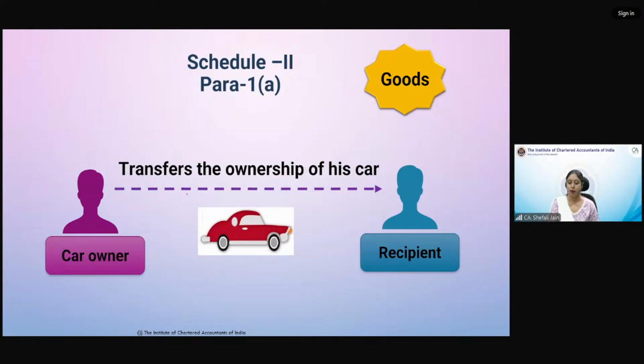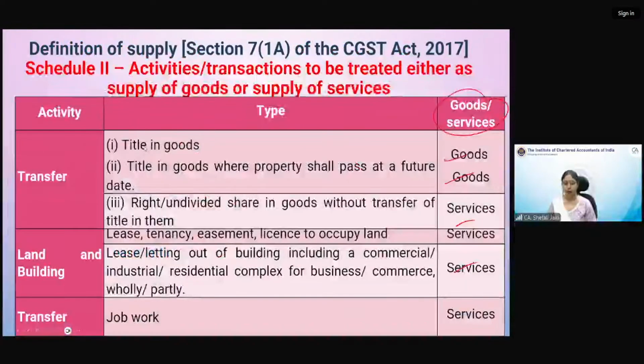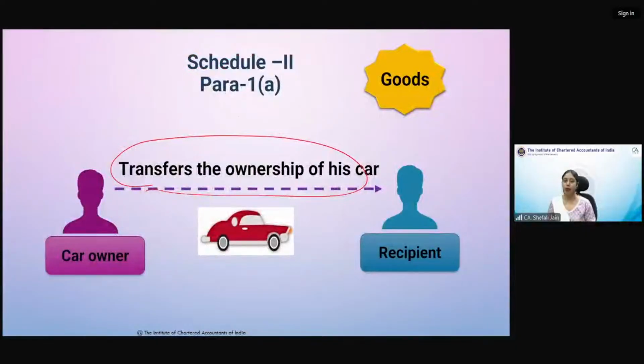First clause says, if you are transferring the ownership of goods, transferring the title of the goods, अगर आपने goods की ownership transfer करी है, तो वो transaction supply of goods होगी. That means you have sold a car. Simple sale transaction है, वो आपकी supply of goods होगी. Sale transaction, sale of goods. So if you have sold goods, you have transferred the ownership of that car to the buyer, then it is supply of goods. Hope that is clear. सिंपल transaction है सब, क्योंकि sale का मतलब ही transfer of title होता है, तो इसका मतलब अगर आपने ownership कार की transfer कर दी है तो वो supply of goods हो जाएगा.